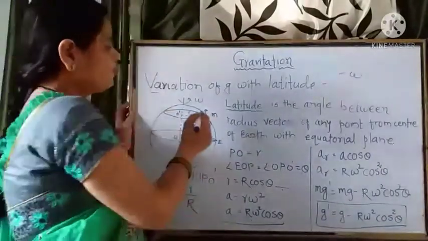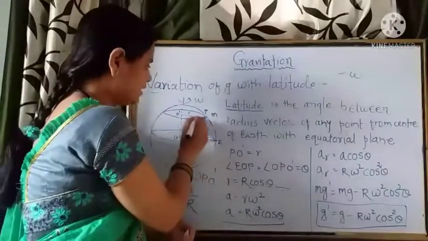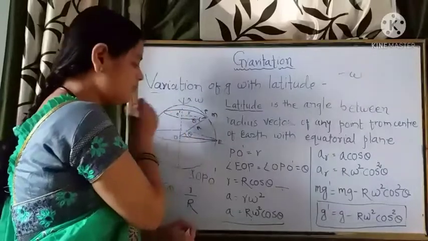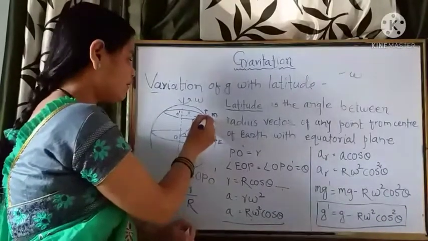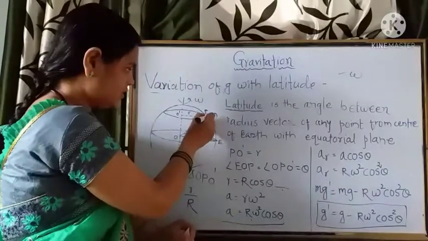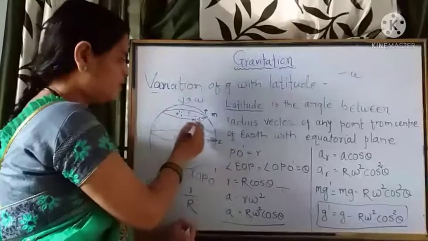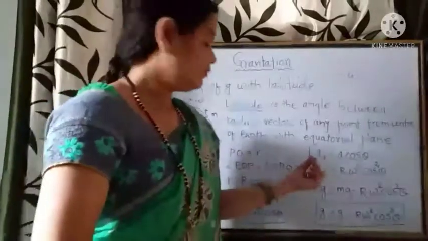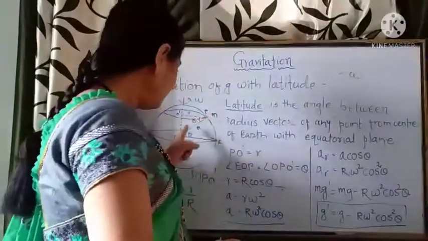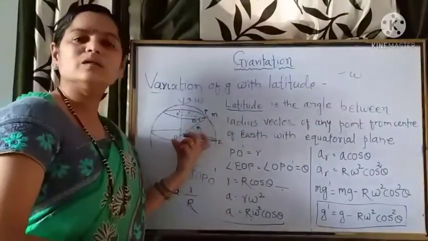Then what is the component of acceleration? This is the acceleration with which it is rotating in this circle of radius O dash. So the radial component of acceleration along OP is obviously A into cos of theta.